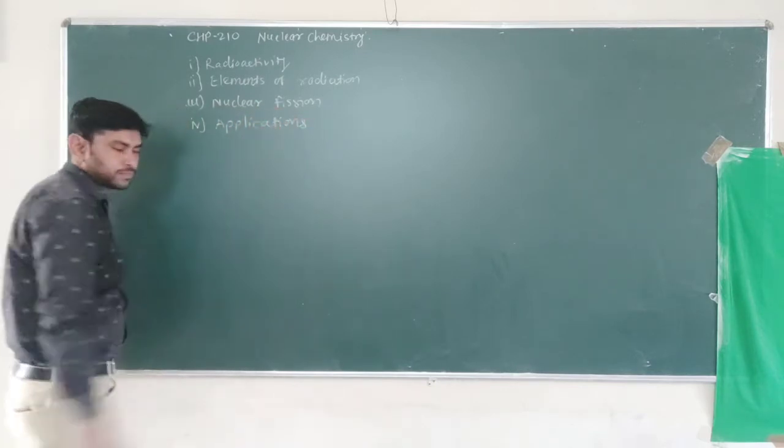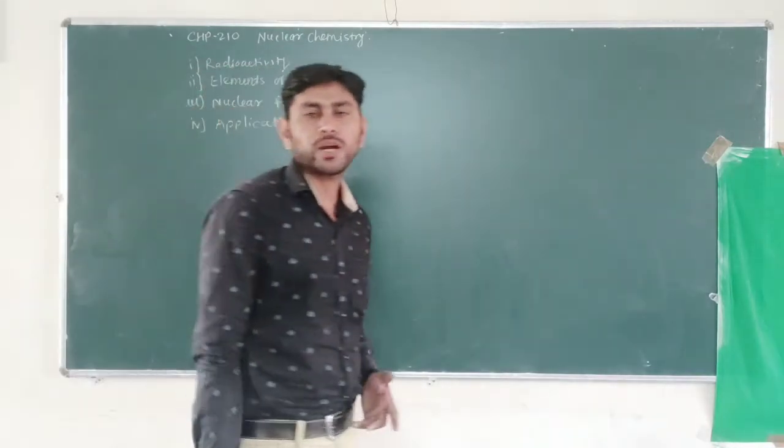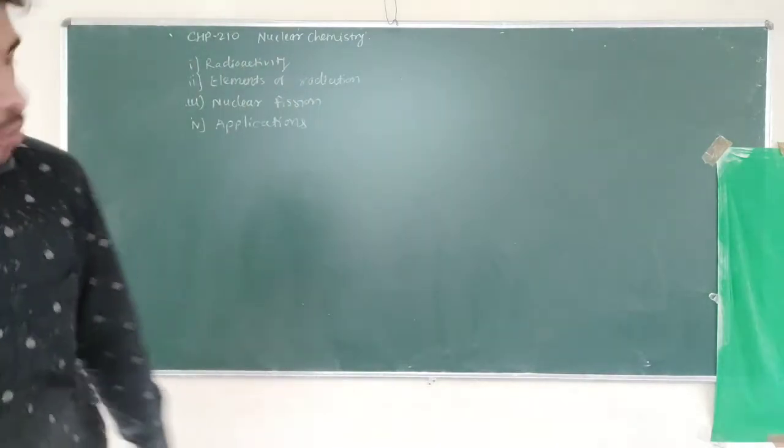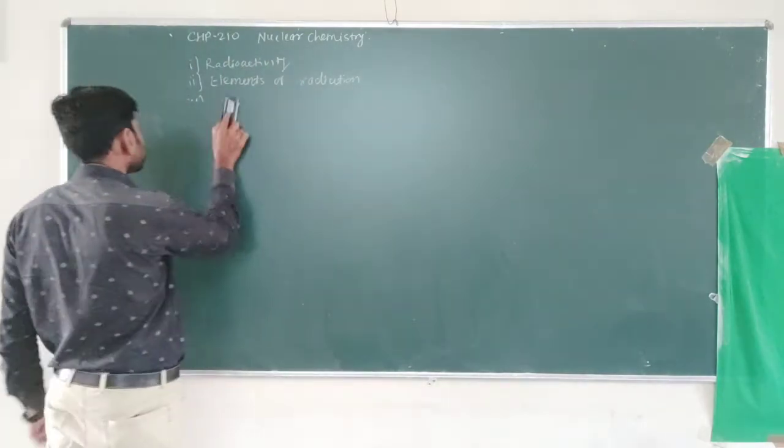These are the 4 topics, out of which we have to start with the second topic, that is elements of radiation chemistry. So let's start with the elements of radiation chemistry. What we have to study in the elements of radiation chemistry?